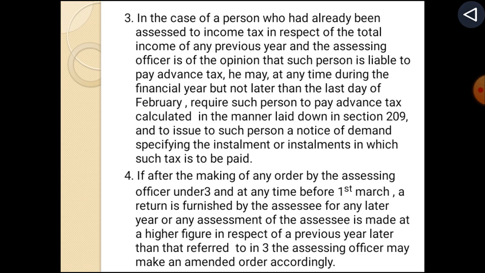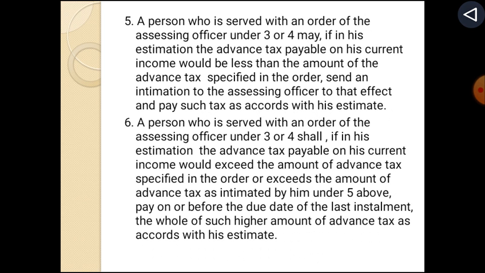Fourth one is if after the making of any order of the assessing officer under section 3, under third point, at any time before 1st March, a return is furnished by the assessee for any later year or any assessment of the assessee is made at a higher figure in respect of a previous year later than that referred to in third point, the assessing officer makes an amended order accordingly. Fifth one, a person who is served with an order of the assessing officer under 3 or 4 may, if in his estimation the advance tax payable on his current income would be less than the amount of the advance tax specified in the order, send an intimation to the assessing officer to that effect and pay such tax as accords with this estimate.